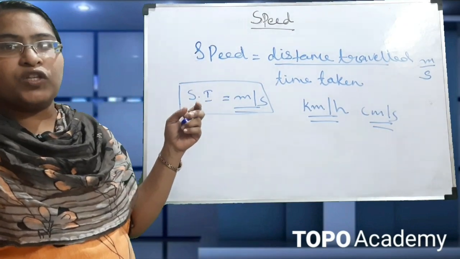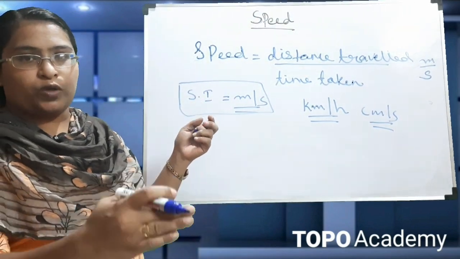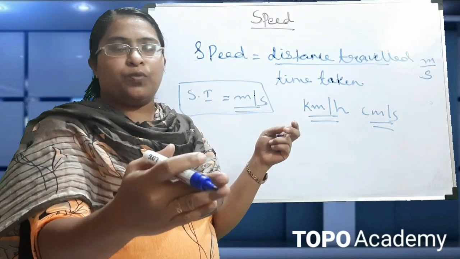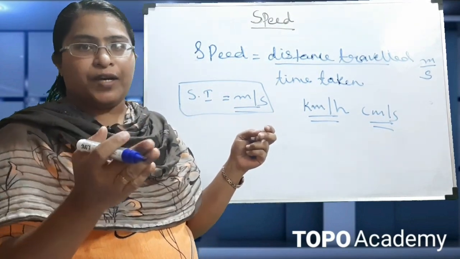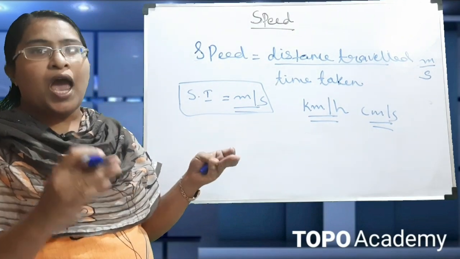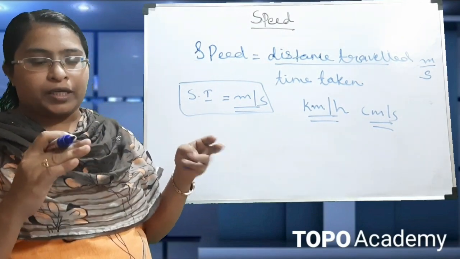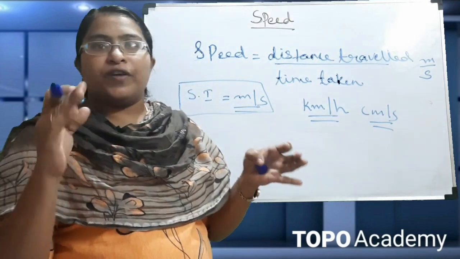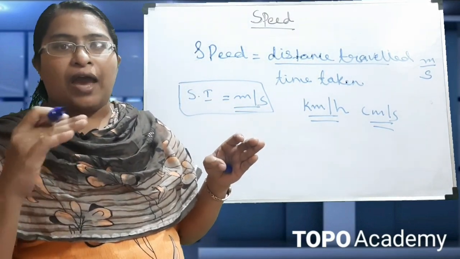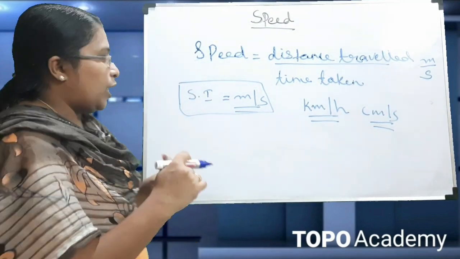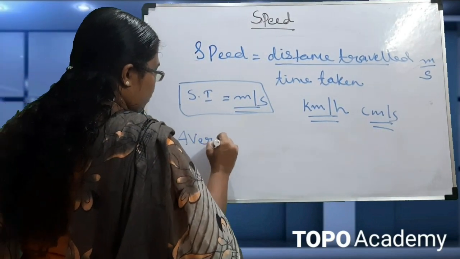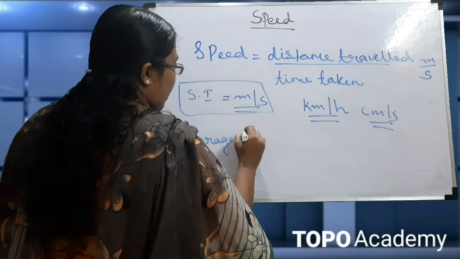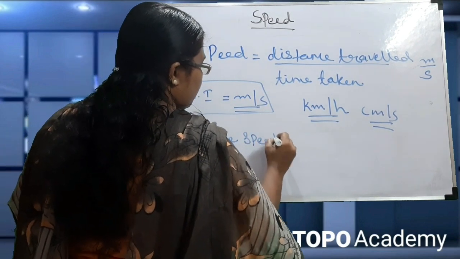Suppose the object is moving with a variable speed. At a particular second it is moving at a particular speed, and the next moment the speed of the object is changing. If an object is moving at a variable speed, we have to calculate the average speed of the object. So the equation to calculate the average speed is equal to